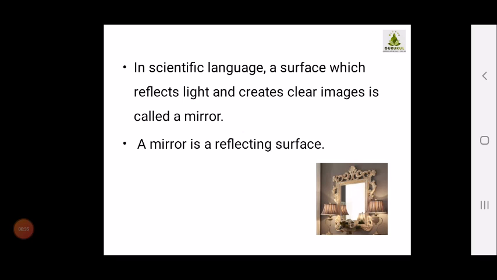Mirror is a reflecting surface. Whenever you stand in front of the mirror, you are able to see your own image. If you are wearing a red colored dress, obviously in the mirror it would appear red only. It won't appear green, blue, yellow or orange. So mirror is the reflecting surface, and whatever things are there, it reflects them as they are.